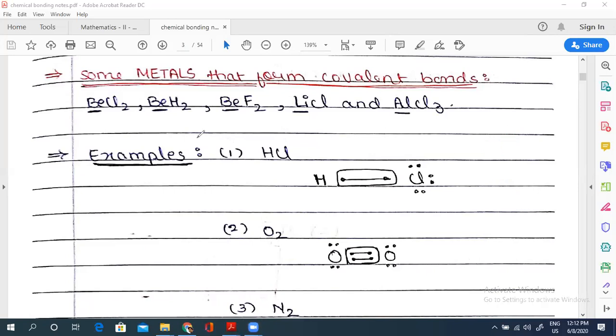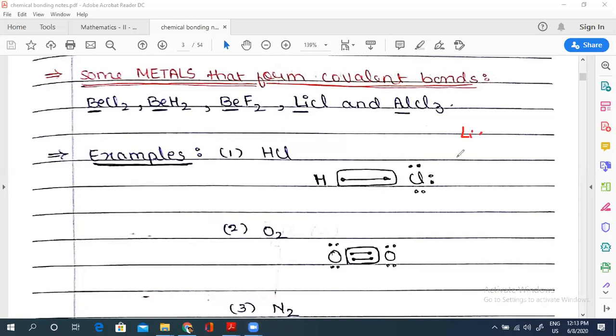So these are examples in which the bond between metal and non-metal is still a covalent bond. When you talk about Li+, the size is also less and the respective attracting tendency is more. If attracting tendency is more, then obviously its polarizing power would be more. So the question would be like this.